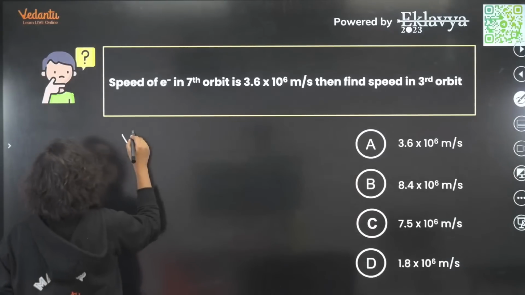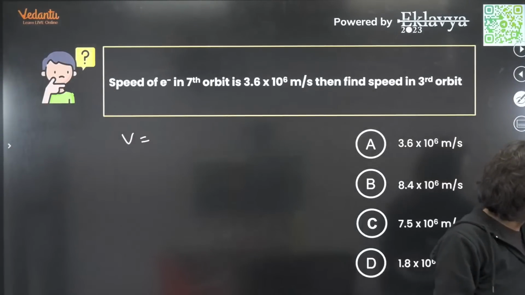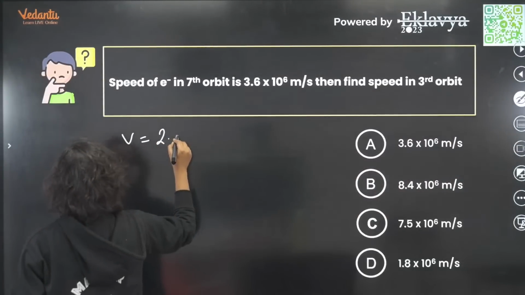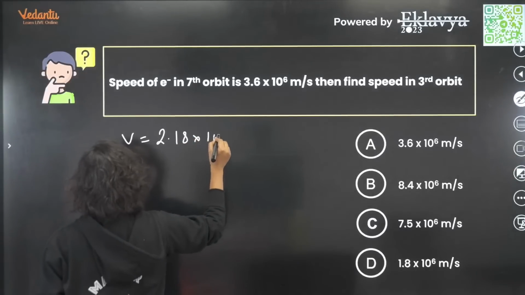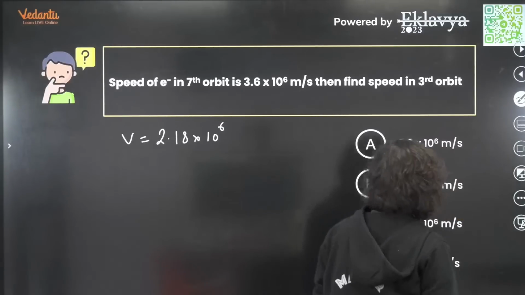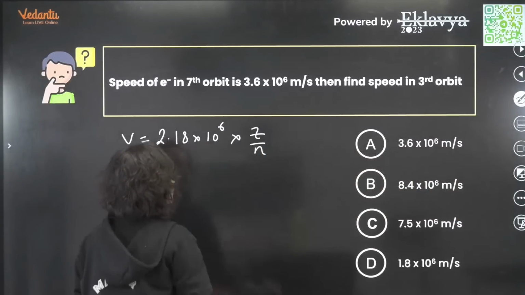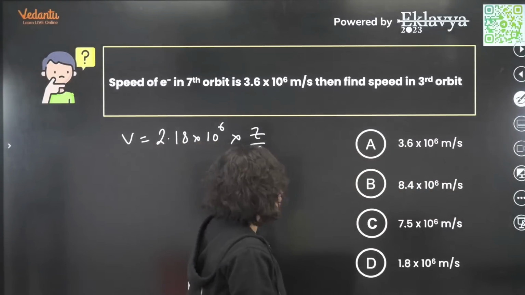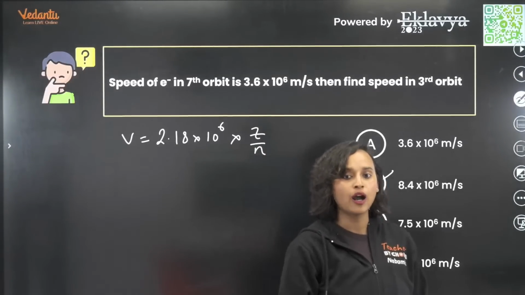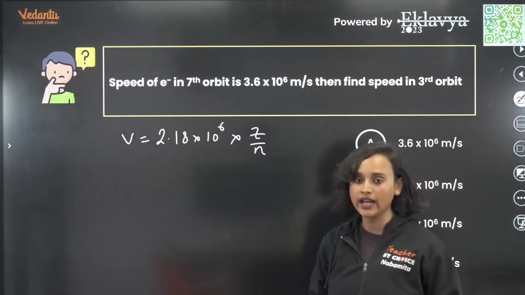V proportional to Z by N. Absolutely, that is the one that we are going to do. So V is equal to, but we will have to add the constant, right? What is the constant? 2.18 into 10 to the power 6, isn't it? So V equals 2.18 into 10 to the power 6 into Z by N. This is what you have to do. And what is the answer that you get? You get 8.4 into 10 to the power 6 meter per second, alright?